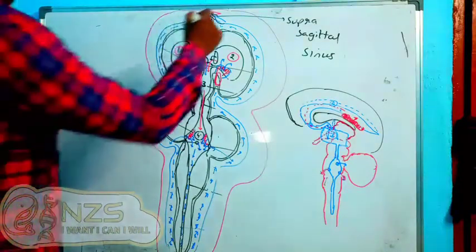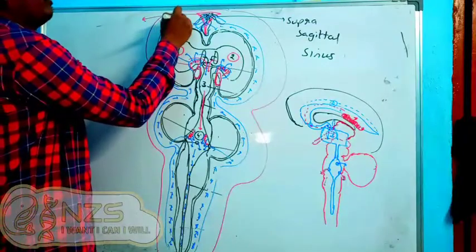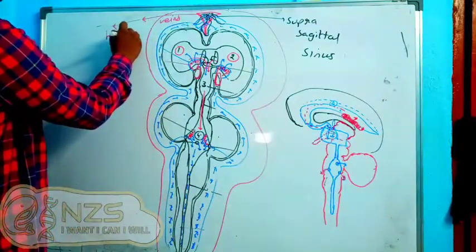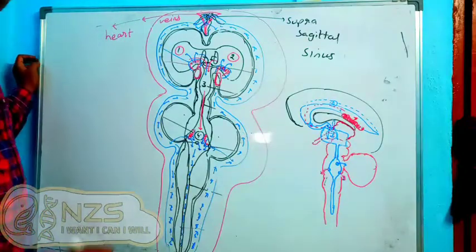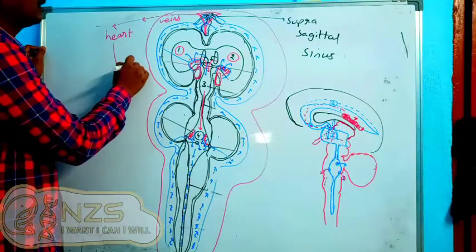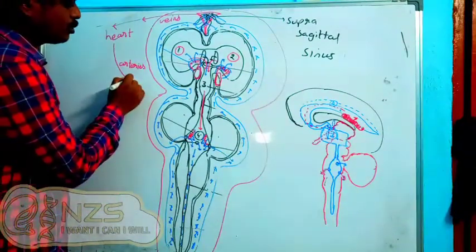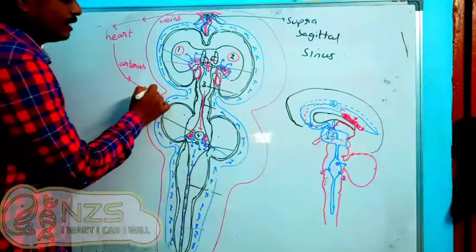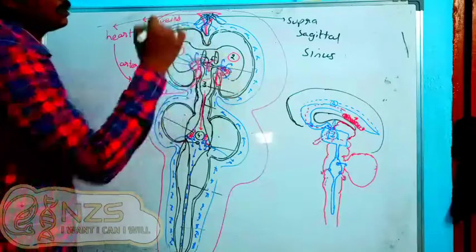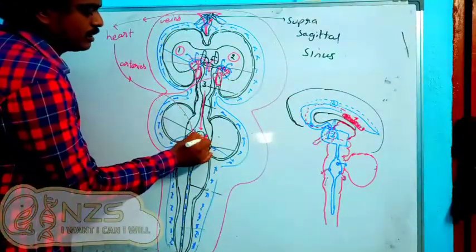Now from here we have veins formation. Veins will go back to the heart, and from the heart we get arteries, and arteries will again come through the pia mater, if you remember, and they'll form the choroid plexus, the anterior and the posterior choroid plexus.